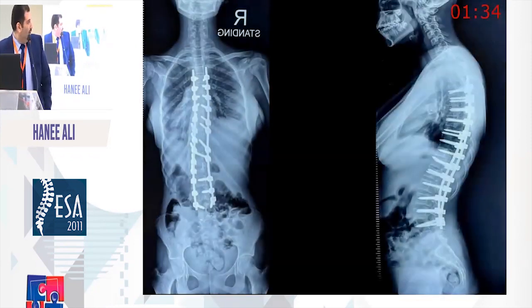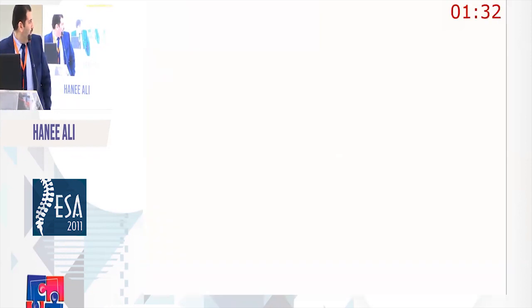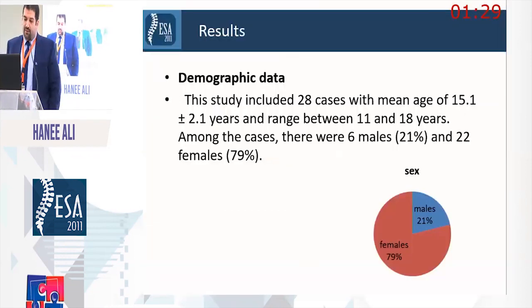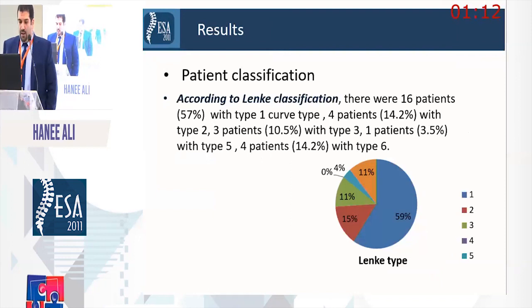Results of our demographic data. The study was conducted on 28 cases with mean age of 15.1 plus or minus 1 years and range between 11 and 18 years. Among the cases were 6 males, 21%, and 22 females, 79%, sorry. Patient classification according to Lenke: there were 16 patients with type 1 curve, 4 patients with type 2, 3 patients with type 3, 1 patient with type 5, and 4 patients with type 6.